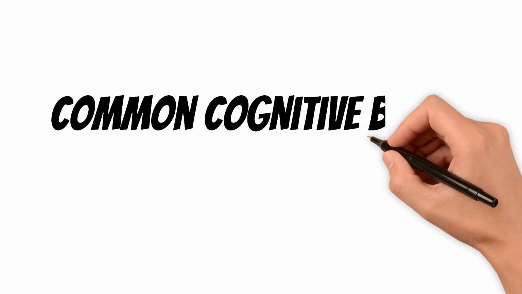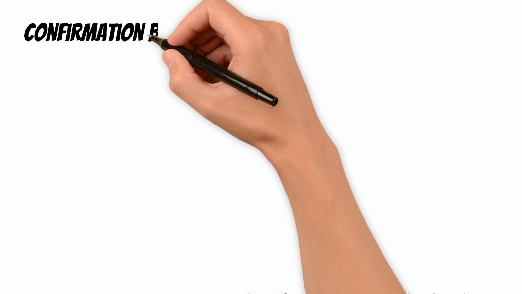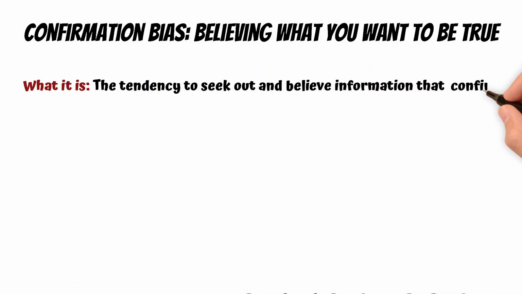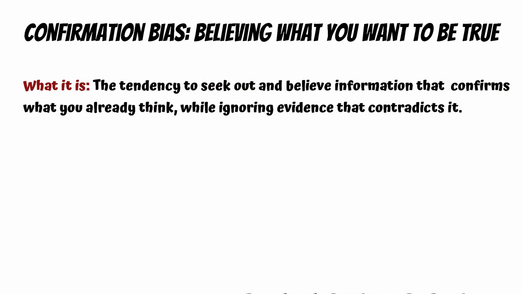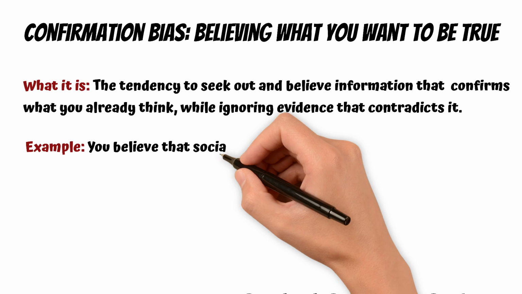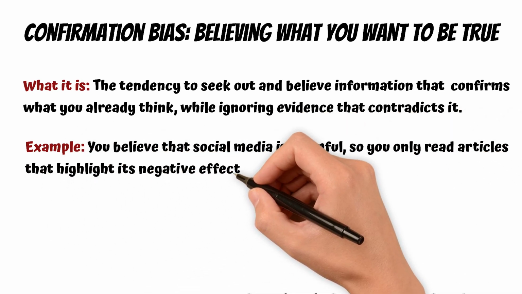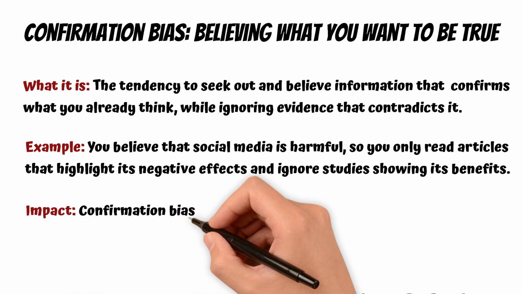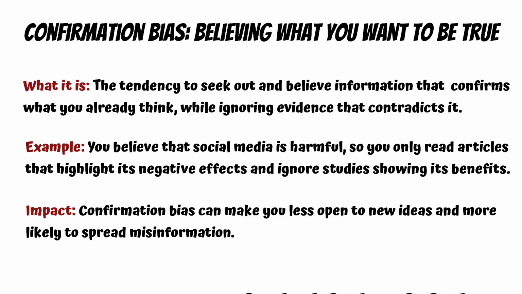Common cognitive biases that shape our perceptions. Confirmation bias: believing what you want to be true. What it is: the tendency to seek out and believe information that confirms what you already think, while ignoring evidence that contradicts it. You believe that social media is harmful, so you only read articles that highlight its negative effects and ignore studies showing its benefits. Confirmation bias can make you less open to new ideas and more likely to spread misinformation.